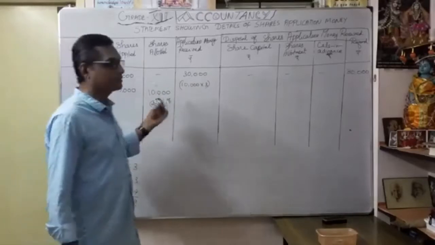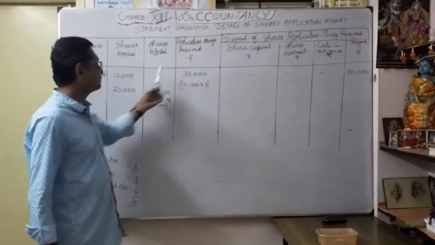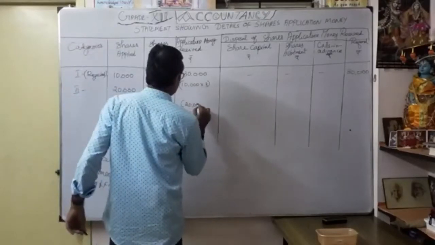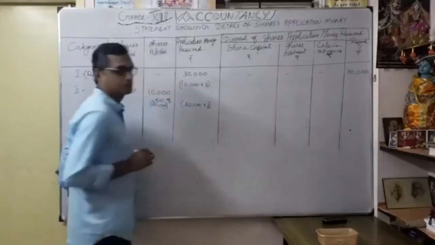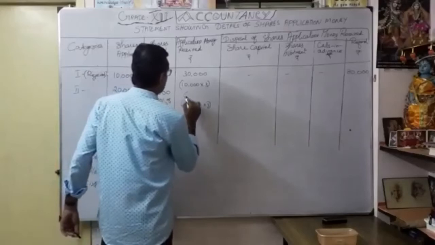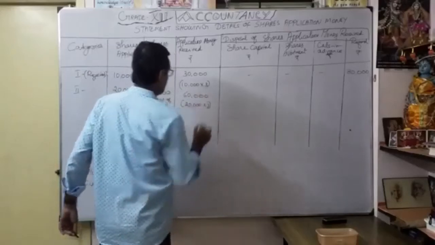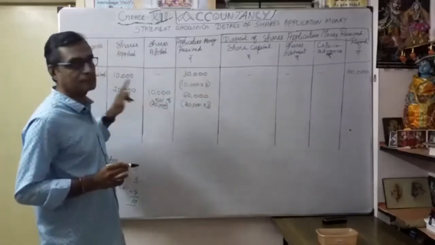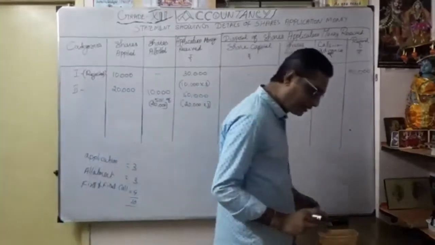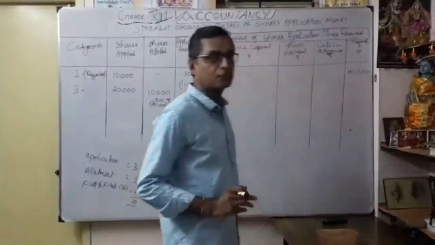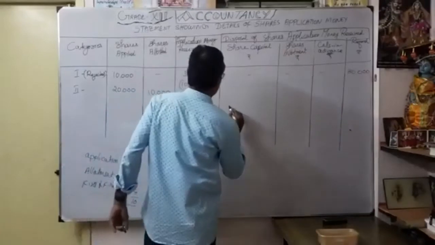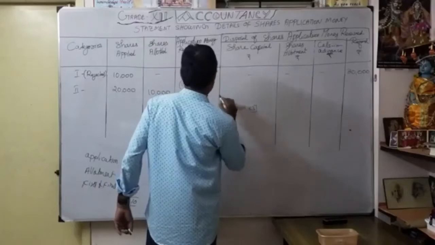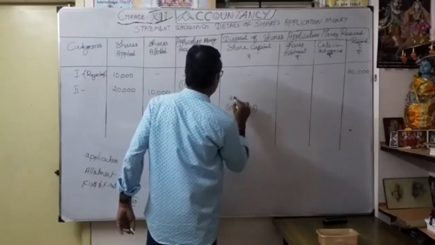How much money is received here? First we have to receive 20,000 into 3, so you received 60,000. But how much are we going to transfer to share capital account? Only 10,000 shares are allotted, so we calculate only on 10,000. Here 10,000 into 3 rupees application is 30,000 transferred to share capital account.